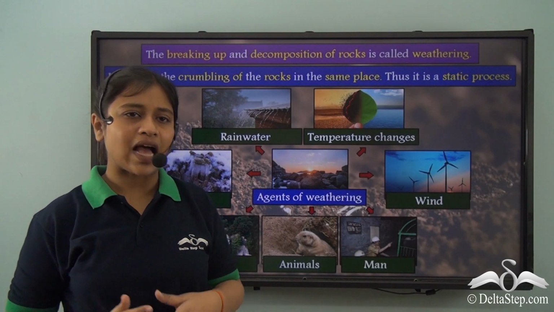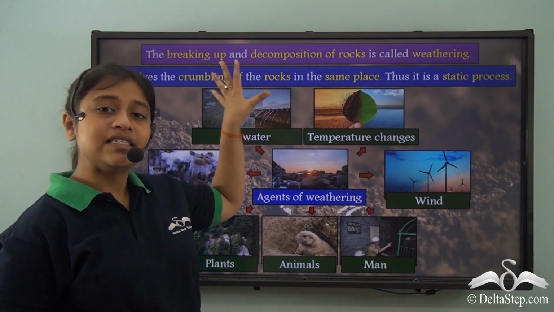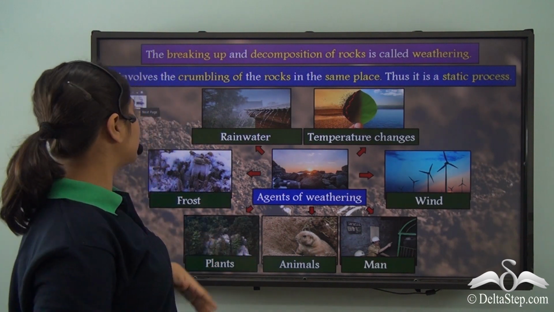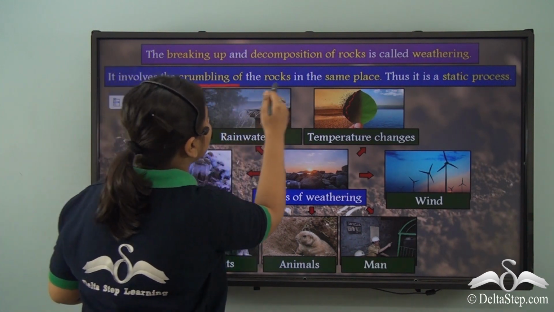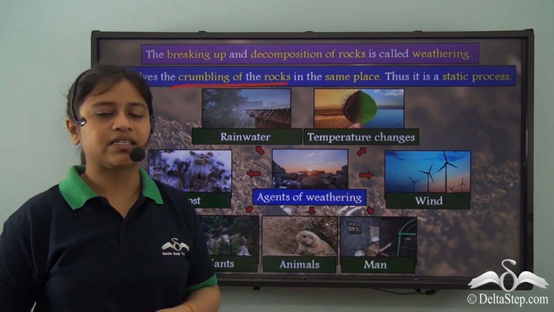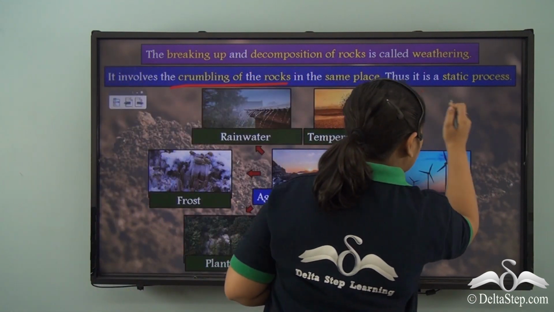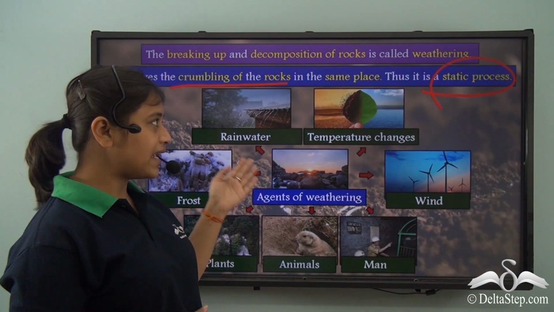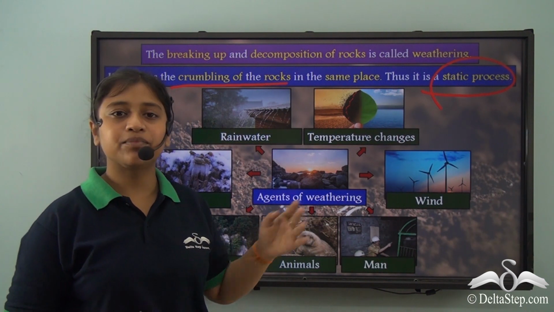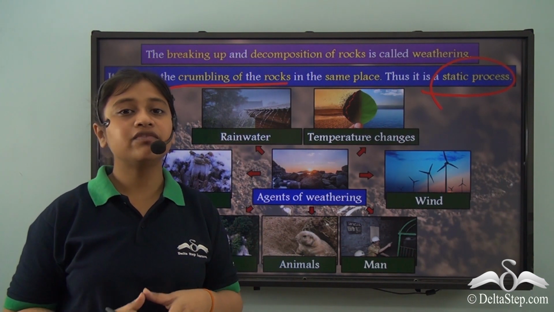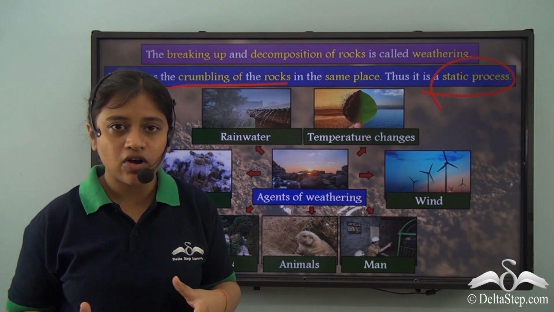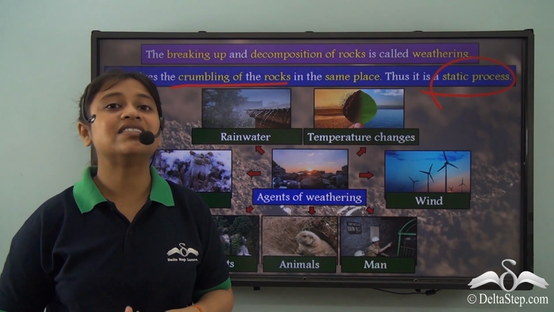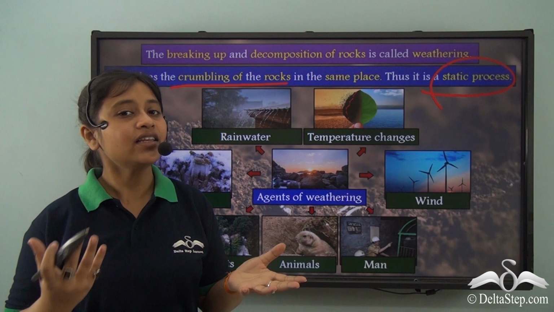Therefore, now we know that the breaking up and decomposition of rocks is called weathering, right? Also, it involves the crumbling of rocks at the same place. This makes it a static process. Now, since we know that weathering takes place at the same place and is a static process, erosion on the other hand, which means carrying away of the weathered rocks from one place to another, makes it a dynamic process. This is the key difference between weathering and erosion.